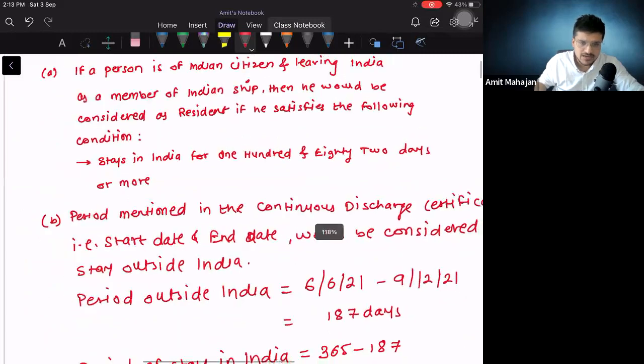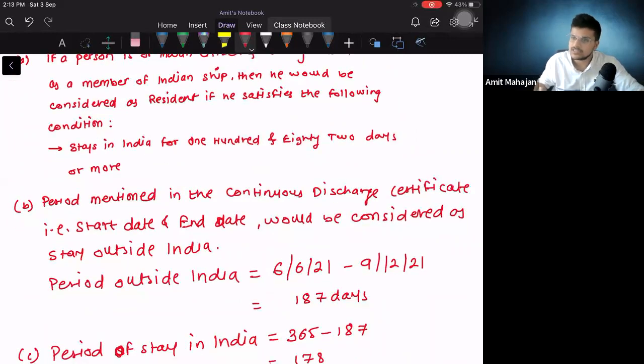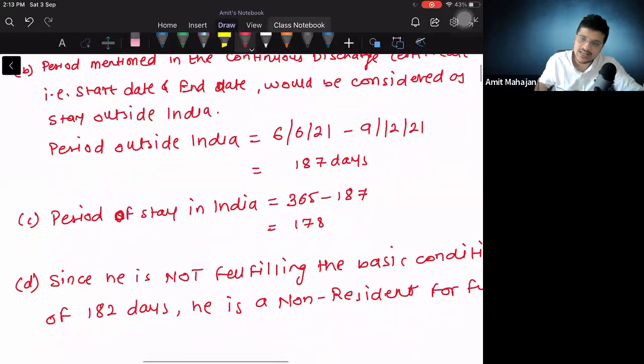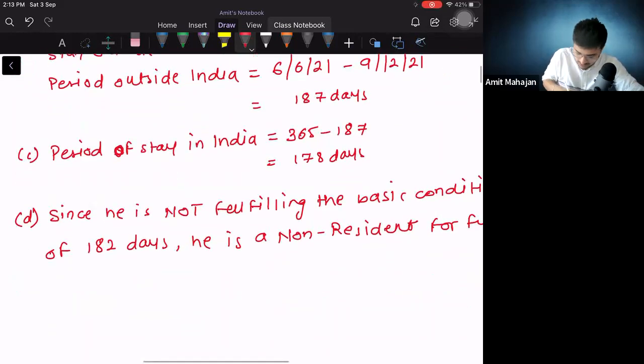उसके बाद period mentioned in the continuous discharge certificate, that is the start date and the end date, would be considered as stay outside India. This was also my understanding because CDC entered it, exited. Period. Now we'll compute what was the period outside India. 6/6/21 to 9/12/21, which will come to 187 days. So point number C, period of stay in India will be 365 minus 187. It will be 178. You can write days also. Okay. If you want to refer to the rule, you can write like this: period of stay in India as per rule 126.